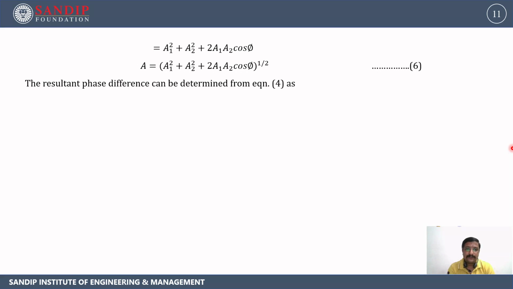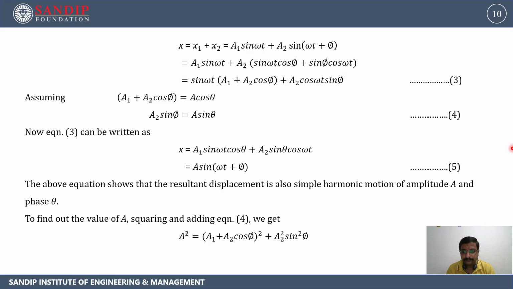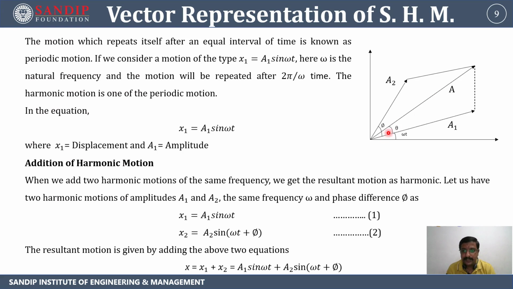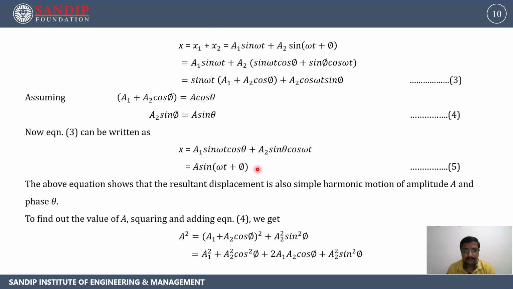The resultant phase difference can be determined from equation 4. So tan theta will be equal to A2 sin phi upon A1 plus A2 cos phi. We will use this triangle from the diagram to find the phase of the resultant amplitude.